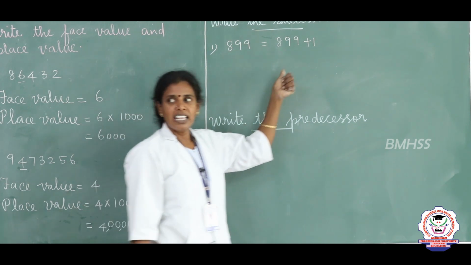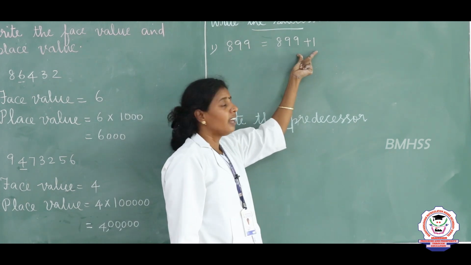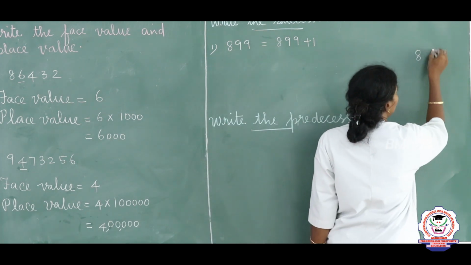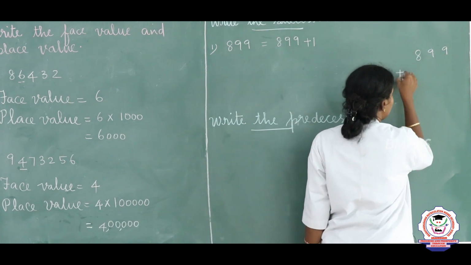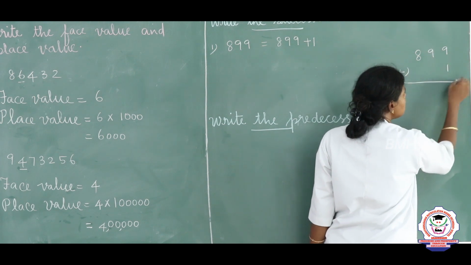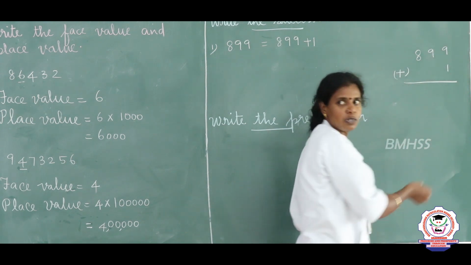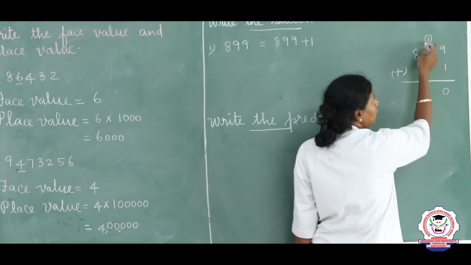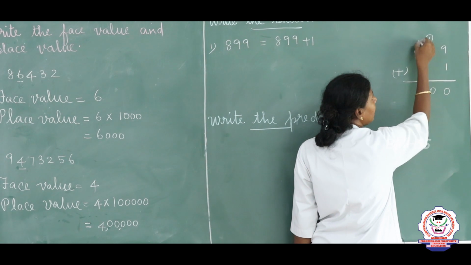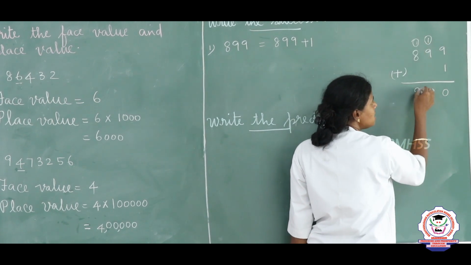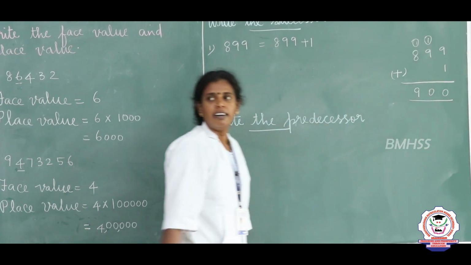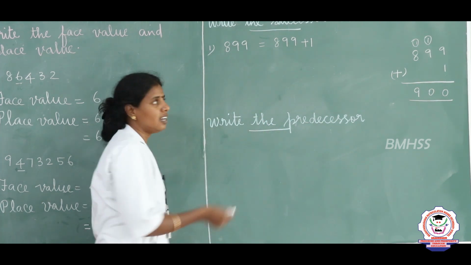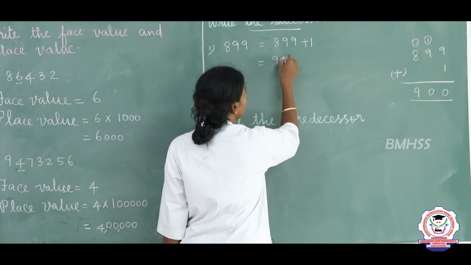Tell me how to add 899 plus 1. Add this number: 9 plus 1. What is 9 plus 1? 10, right? 0 and carry 1. Again 9 plus 1 is 10, 0, again carry 1. So 8 plus 1 is 9. So what is the answer? 900. So the successor of 899 is 900.